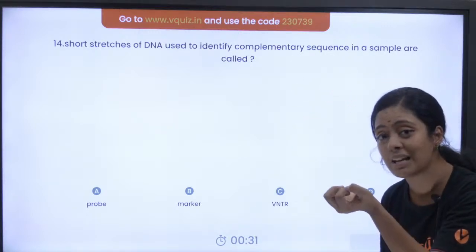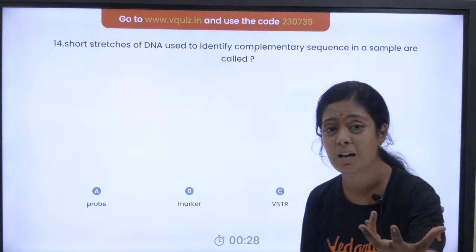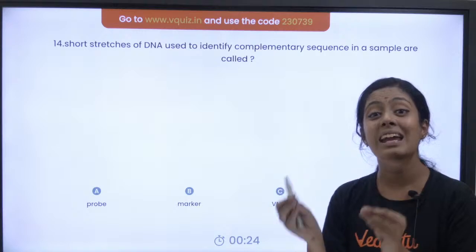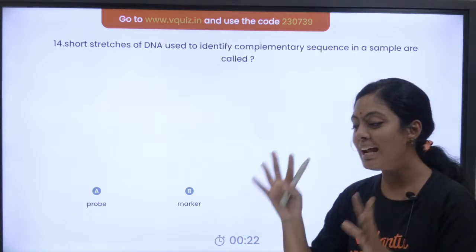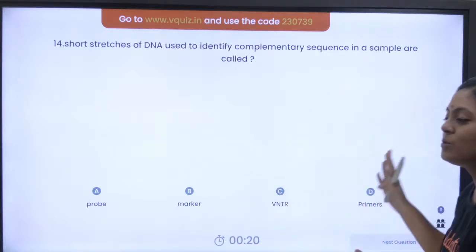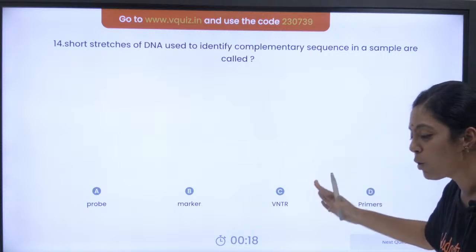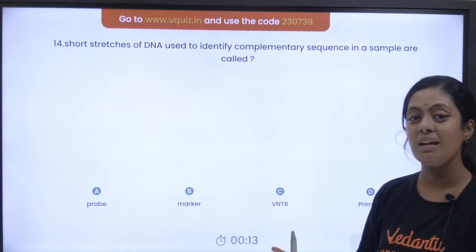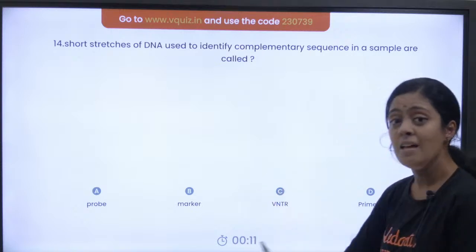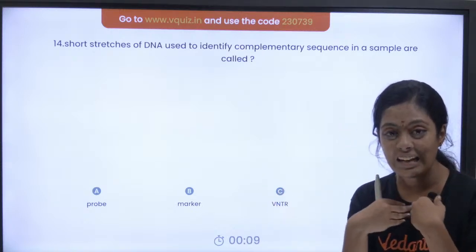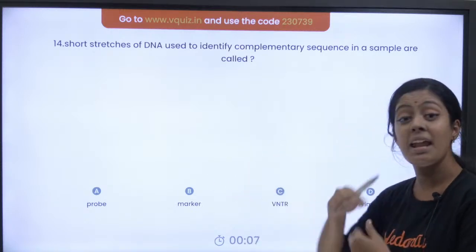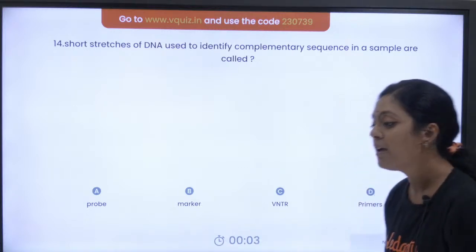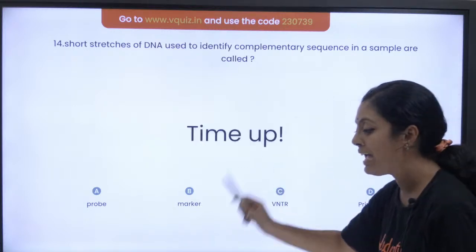We do know that in DNA fingerprinting, we add the probes. Another definition: probes are radio-labeled DNA. We call radio-labeled DNA probes as well. All those who have got it as probe, excellent, very good. It is used in DNA fingerprinting. Don't confuse it with VNTR. VNTR is present in our DNA, within us. The probe is what I prepare in the lab according to the sequence of my VNTR. So the right answer is option A, probe.